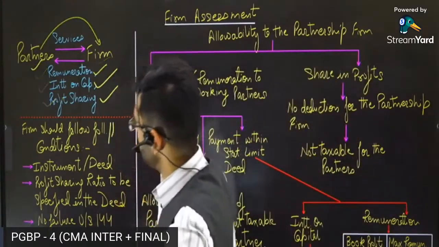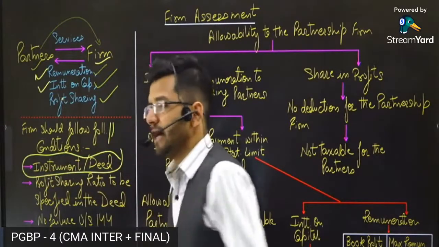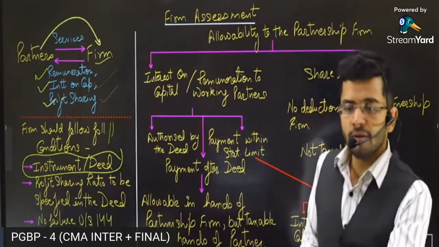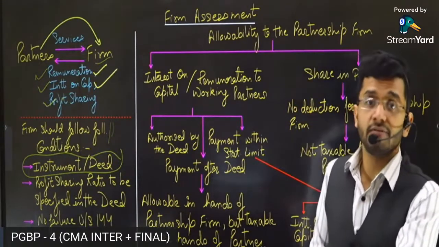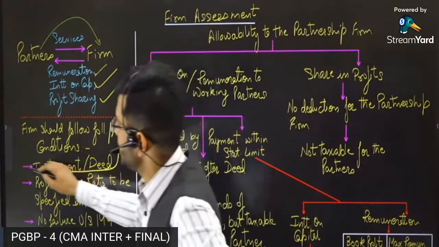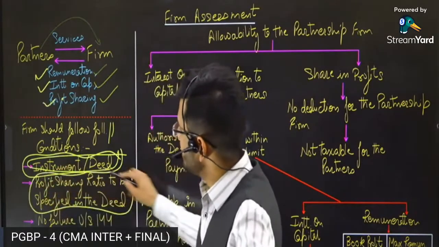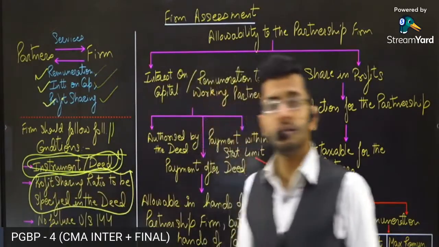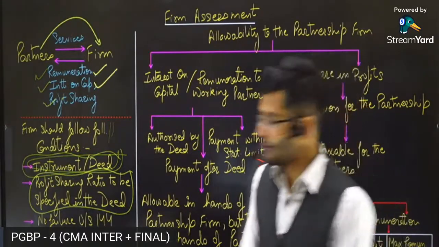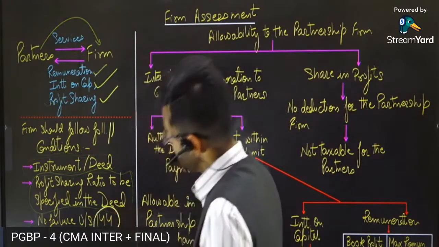Now, the firm should follow the following conditions. There should be an instrument or deed of partnership. That is an essential thing, guys, for a partnership firm. If you want to make your partnership a legal partnership, in which enforceability of law is there with respect to the provisions of the partnership, then an instrument and deed should be there, and it should be a registered deed. The profit sharing ratio should be specified in the deed itself. In what ratio would the partners share the profits? Those ratios should be specified in the partnership deed itself. That is the second condition. And the third condition is that there should be no failure under section 144.